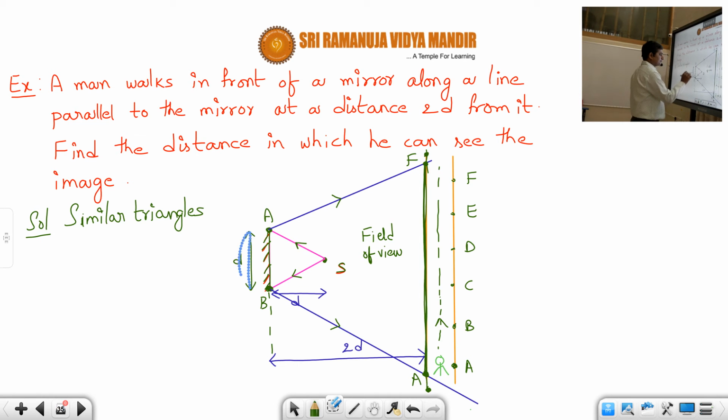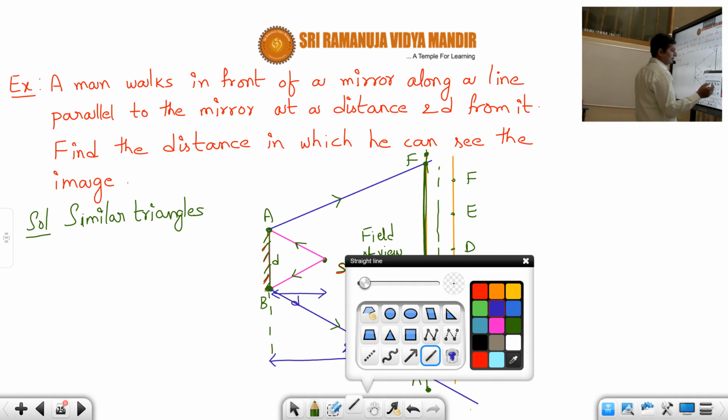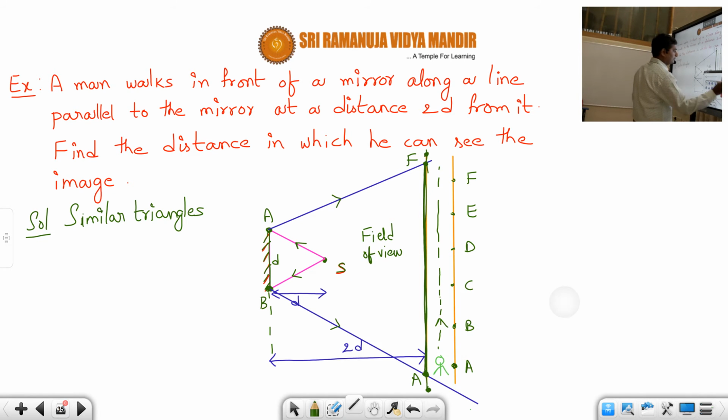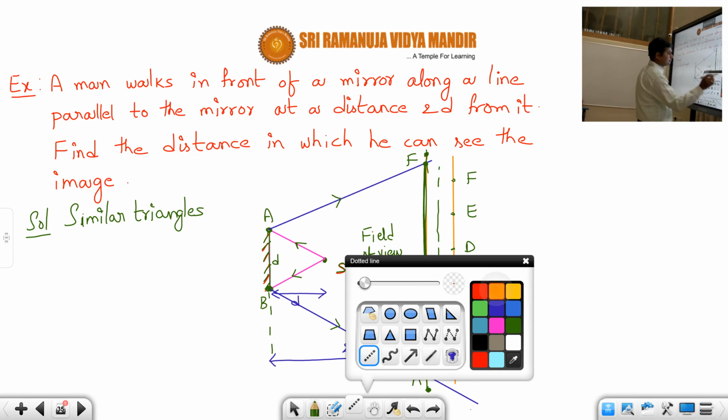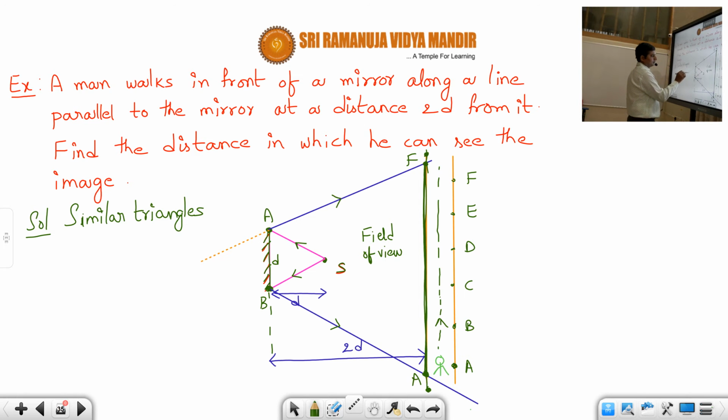For that, the length of the mirror is given as how much, students? D. Now, to locate the image, we have to extend the reflected rays. Let us extend the reflected rays like this. Sorry, I'll draw with dotted lines, like this and like this. This is the image of S, which is called S dash.